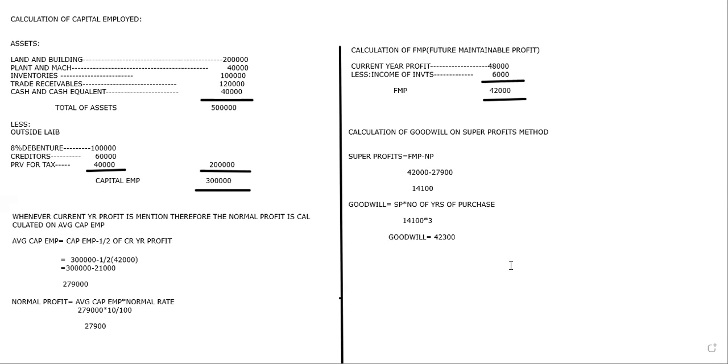Please understand, because I'm going to give the rest of the problems as homework. So understand. What I'm doing every time: first I'm trying to find out what the normal profit is.